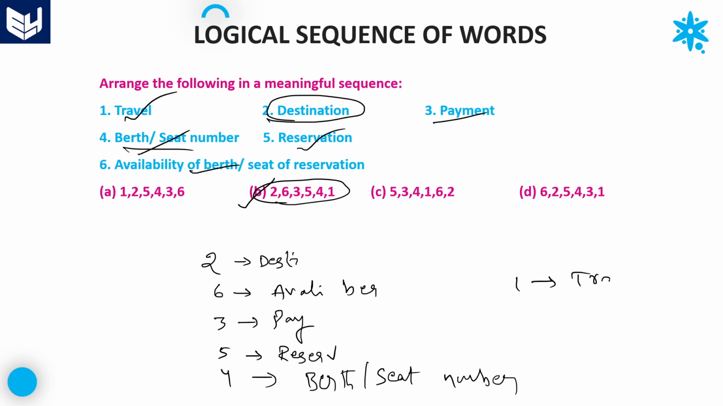That is the correct order. That is destination. After that, availability of berth or seat for reservation. After that, payment should be done. Once it is done, we take the reservation. Once reservation is done, we'll get a berth or seat number. Once we get the berth or seat number, we can go for travel. This is the correct sequence. So in this way, we can solve these kinds of problems in logical sequence of words.